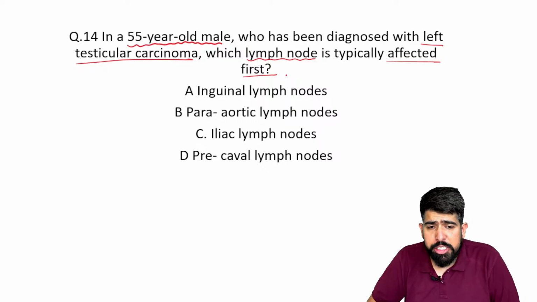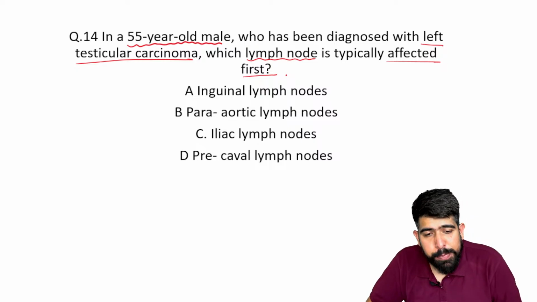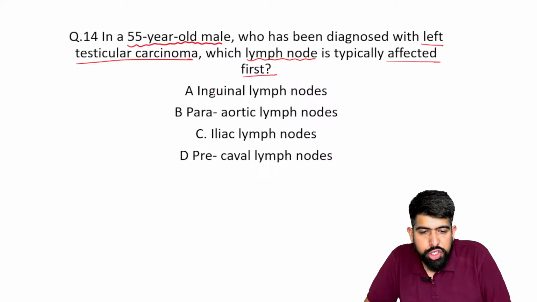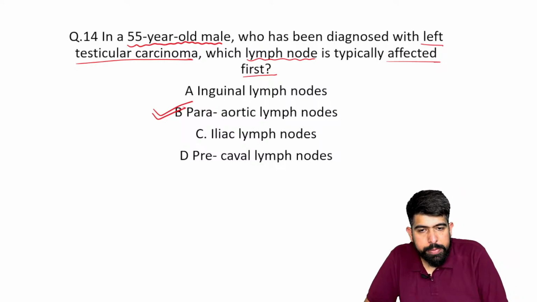If this patient has left testicular carcinoma, which lymph nodes will be affected first? Exactly, the answer should be B, para-aortic lymph nodes.